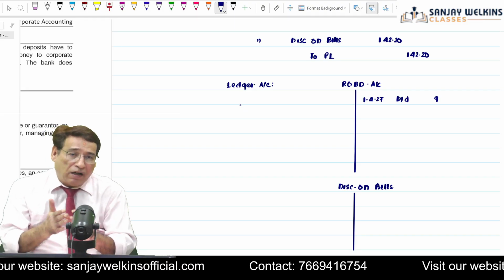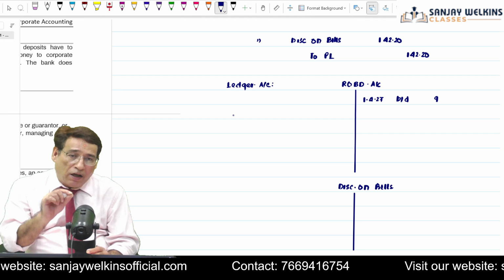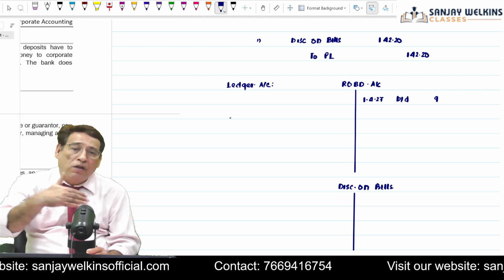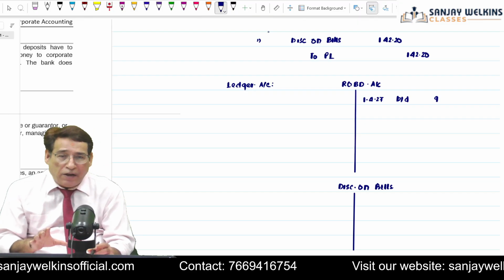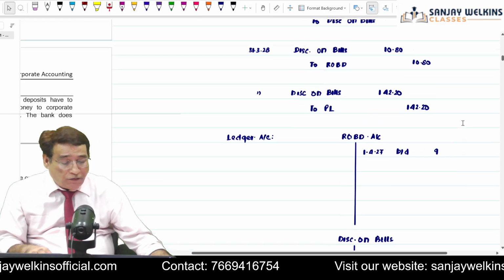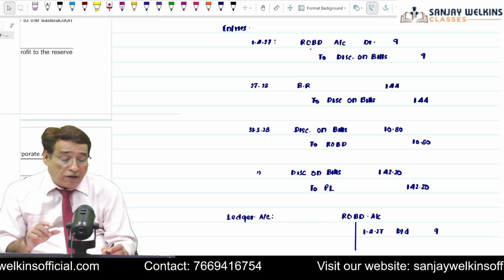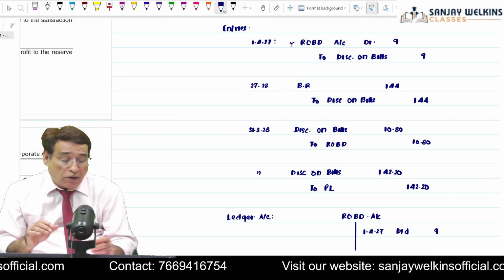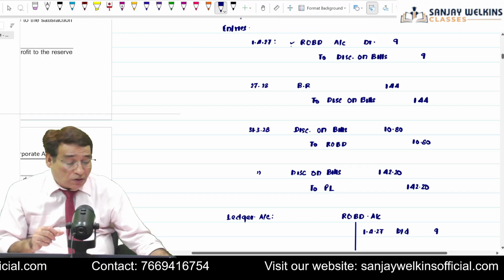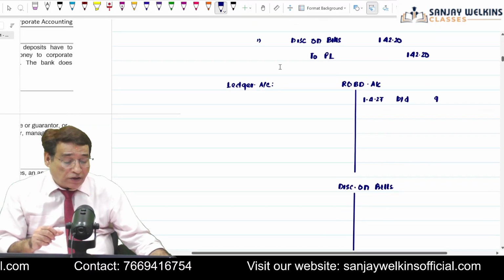Then I will look into the first entry. The first entry was rebate on bills discount account debit to discount on bills account. As per entry number 1, you can see in this particular account, rebate on bills discount account is getting debited. So we are going to come to the debit side now.